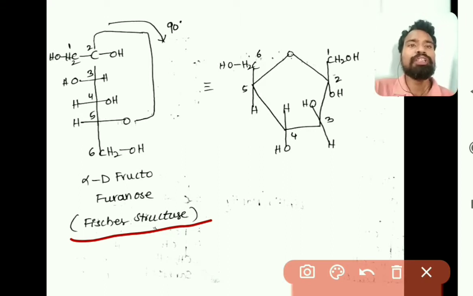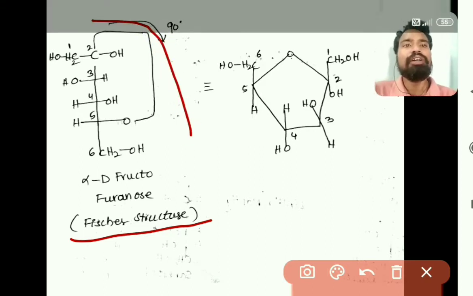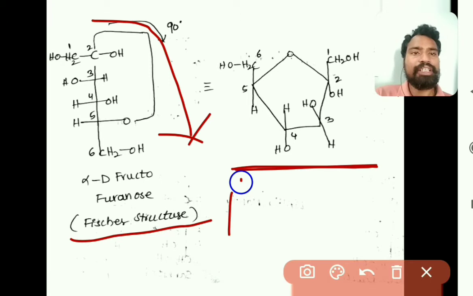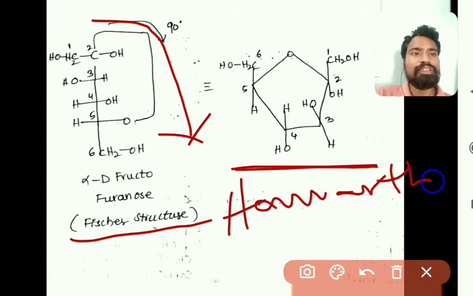When this Fischer structure is rotated 90 degrees towards the right side, we get the Haworth structure. So as we rotate the Fischer structure by 90 degrees, what will happen?